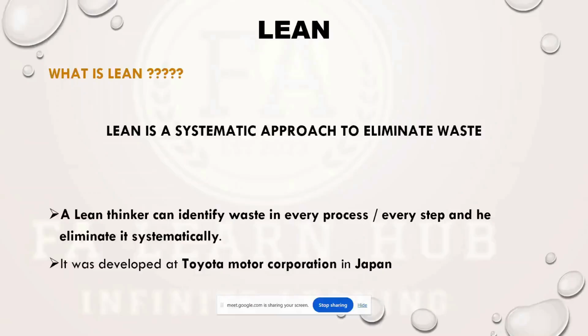So, a lean thinker can identify waste in every process or every step in your organization, and he or she can eliminate it systematically. Lean was developed at Toyota Motor Corporation in Japan.